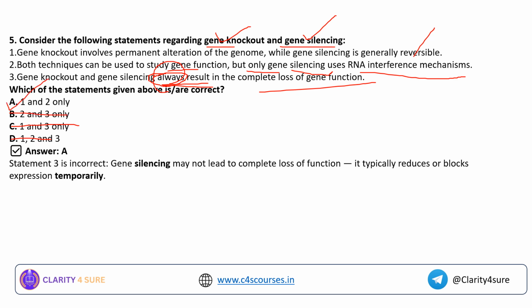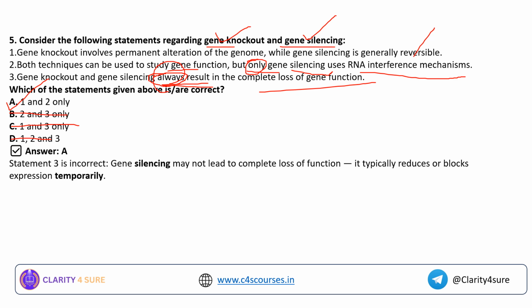See here, you can see this word only in the statement. If you have paid attention to yesterday's session where I was discussing gene knockout and gene silencing, I clearly told you that there is an RNA interference mechanism in gene silencing, because that RNA will act as a guide RNA. What is guide RNA?